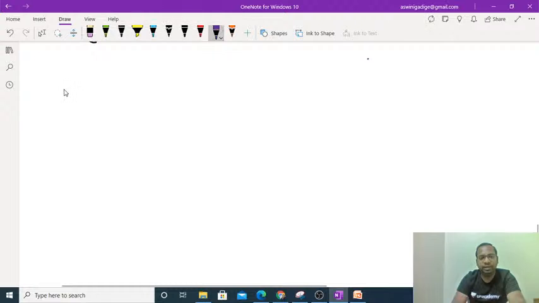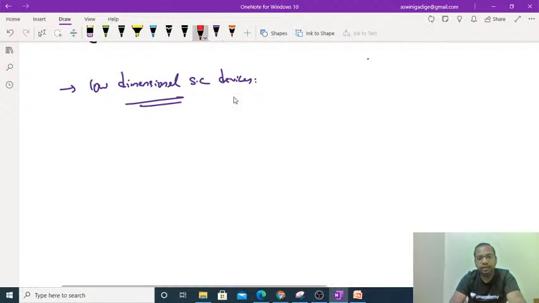The next one is low dimensional semiconductor devices. Here you have to know mainly three points as given in the syllabus.